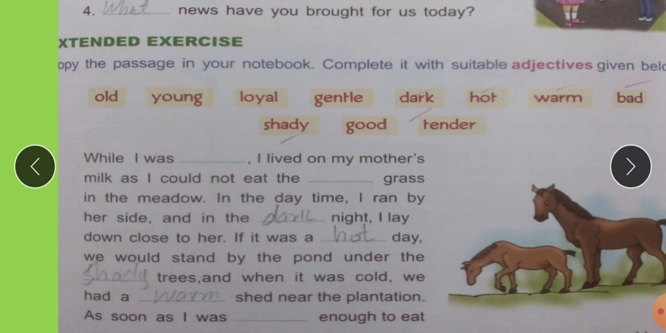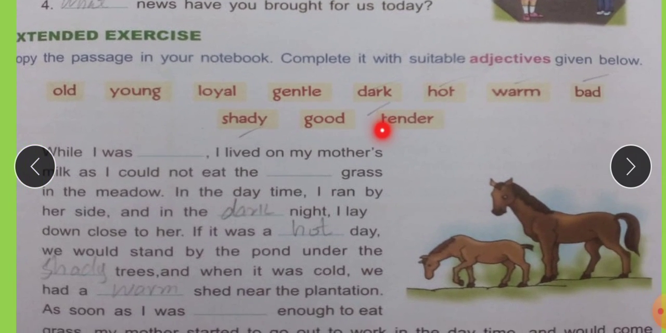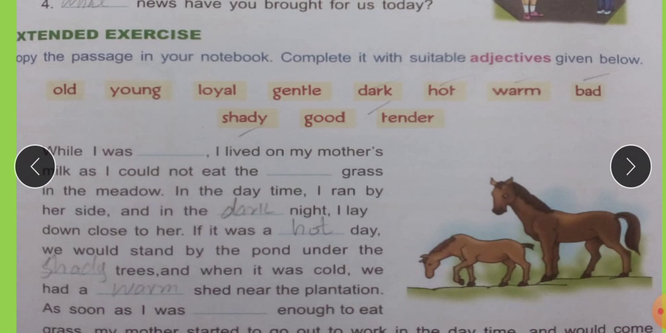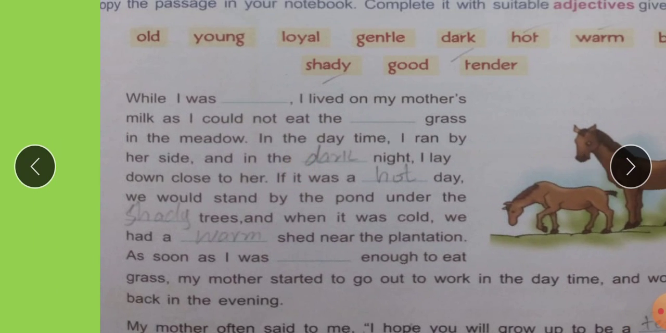And the last exercise is, here are some adjectives. For example, old, young, loyal, gentle, dark, hot, warm, bad, shady, good, tender. You have to fill in the blanks with these adjectives. For example, I was young. I loved my mother's milk. I lived on my mother's milk as I could not eat the gentle grass in the meadow.